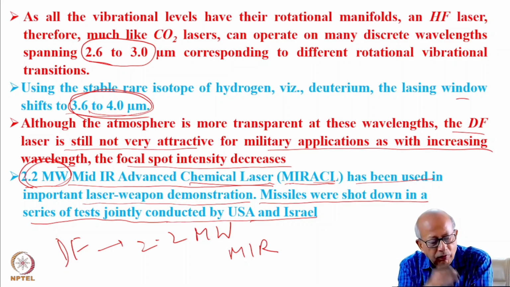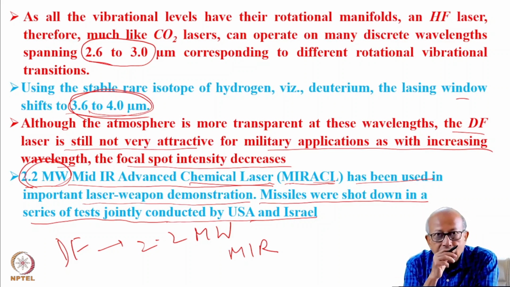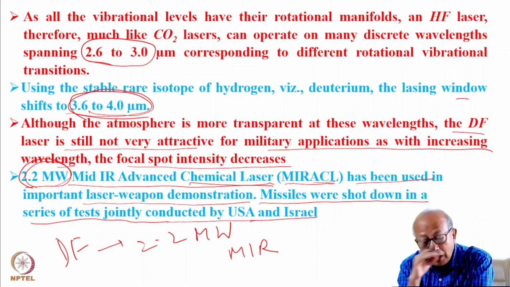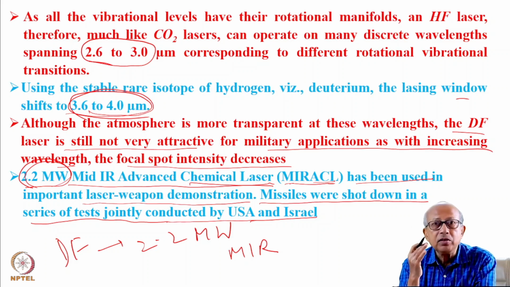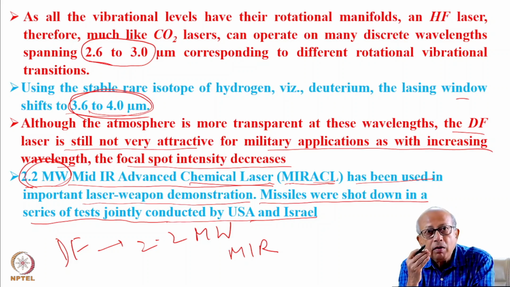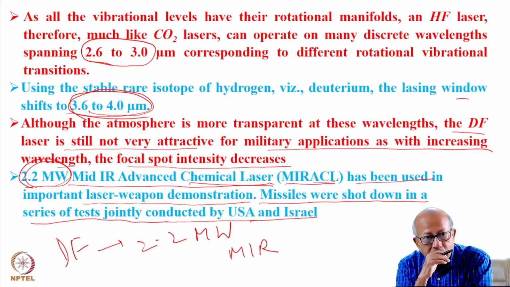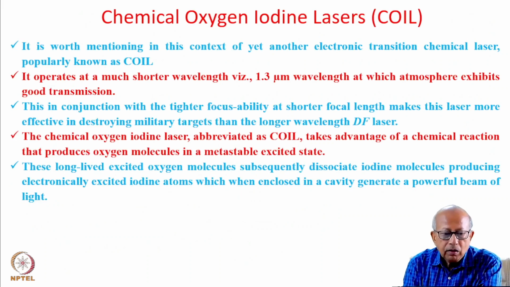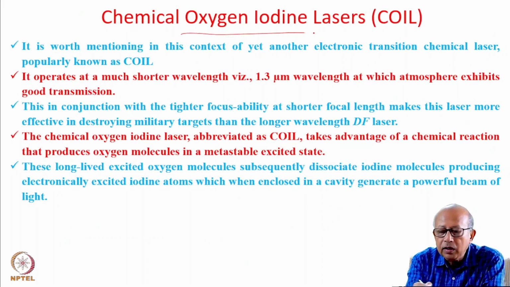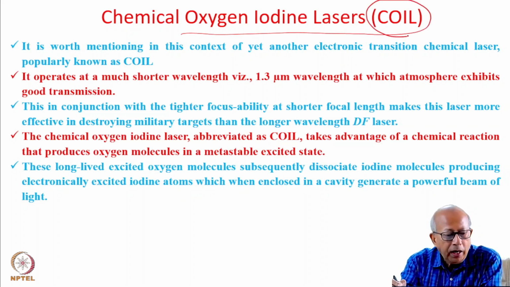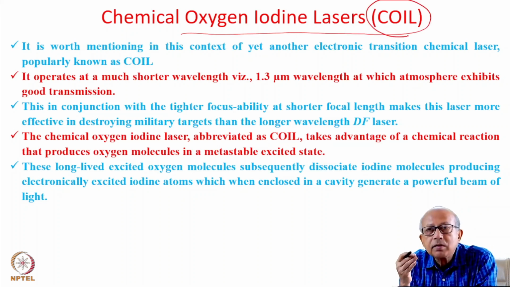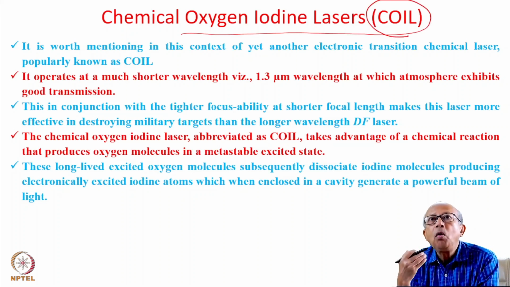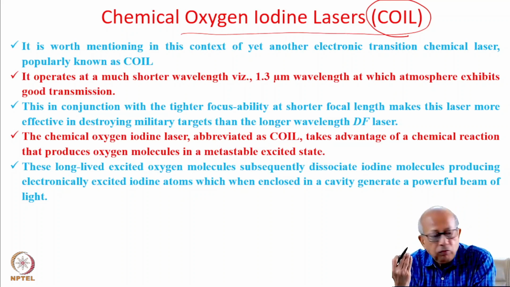Although it has good transmission in the atmosphere, the limited focusability is a challenge for its use in military applications. In this regard, the chemical oxygen iodine laser, abbreviated as COIL, has emerged as a more ideal laser for military application.